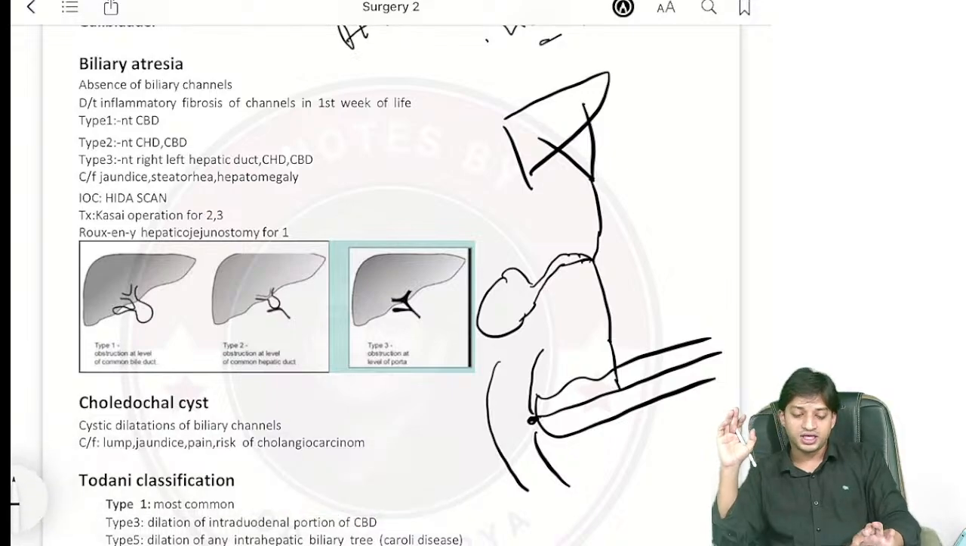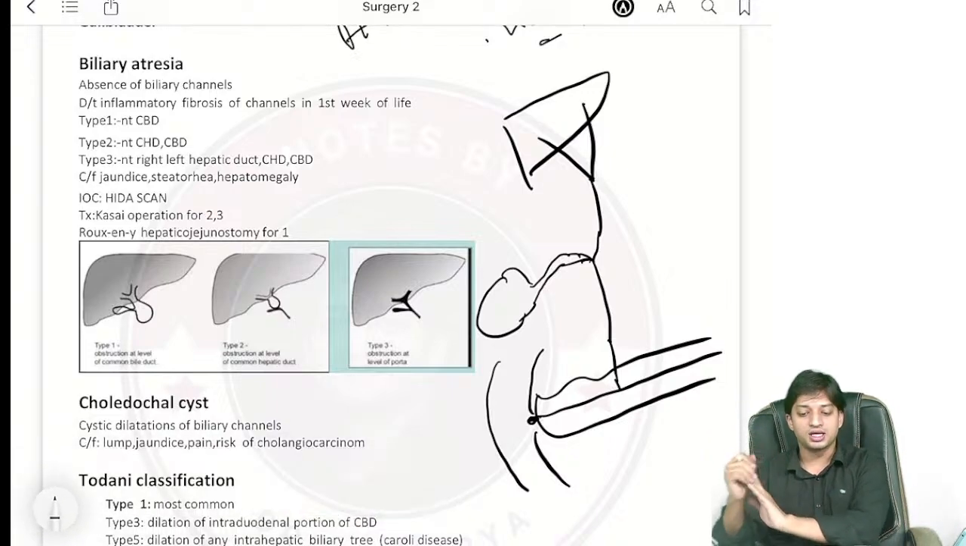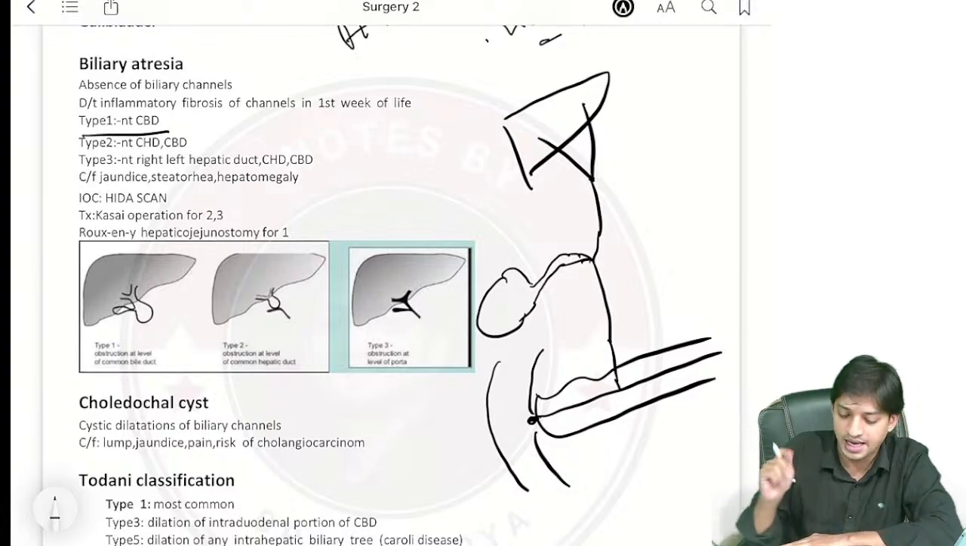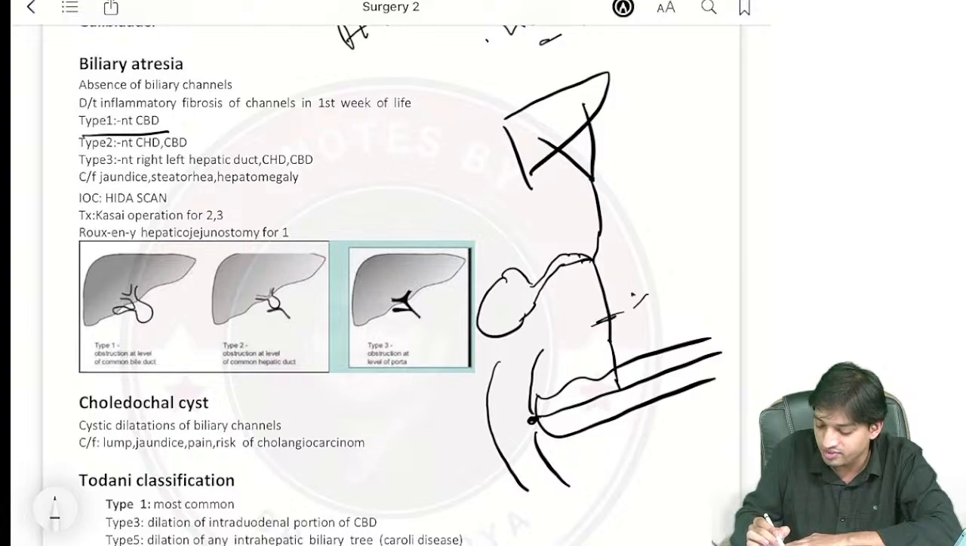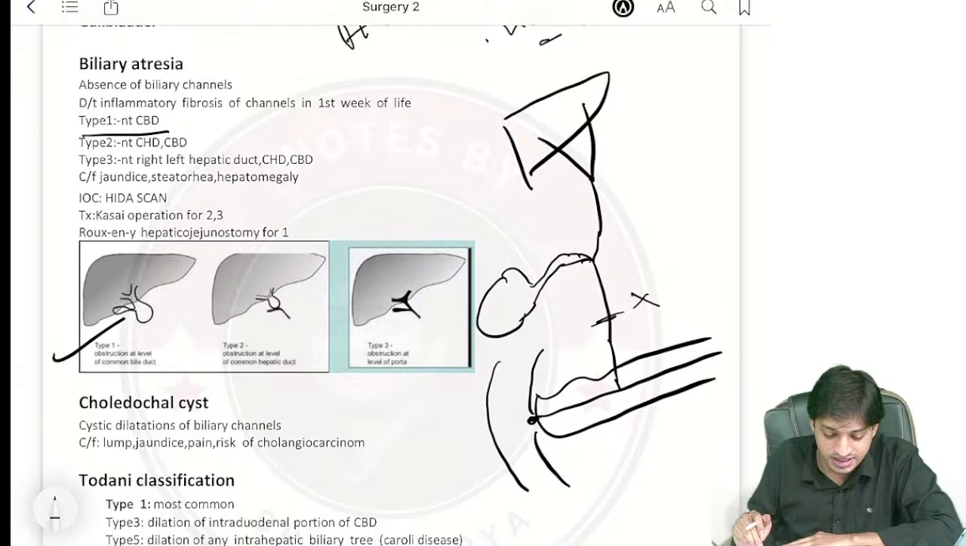Now just see, biliary atresia is nothing but absence of biliary channels. Suppose the biliary channel is obstructed at different levels, it will cause biliary atresia. Now what will happen? In type 1 biliary atresia, what is happening? Common bile duct is absent. So what is the common bile duct? This one will be absent. Simple, very simple. Just try to understand. Look at the image. Common bile duct is absent.